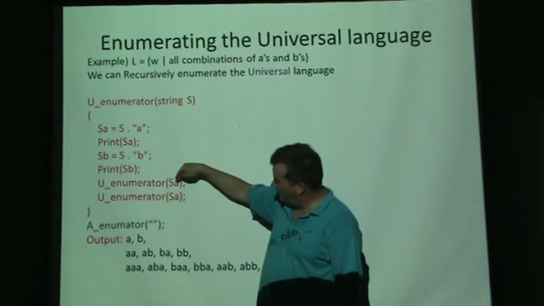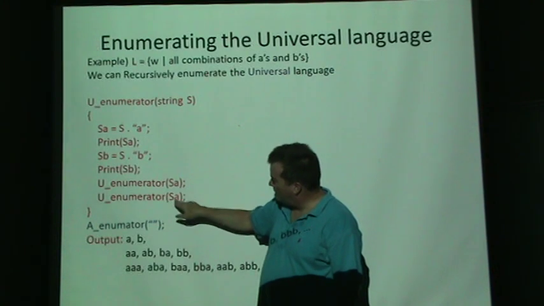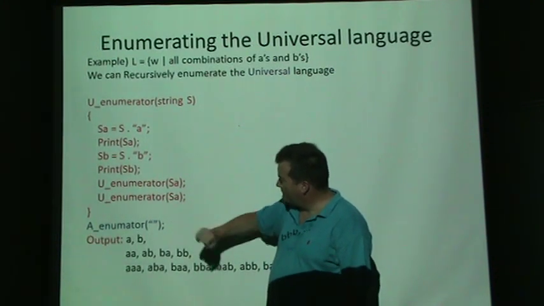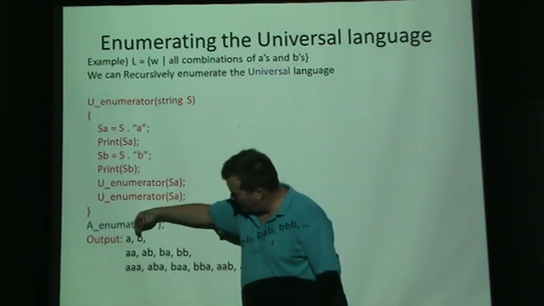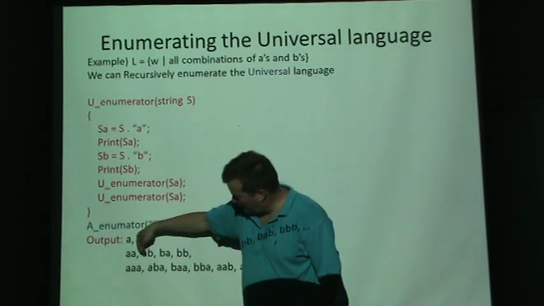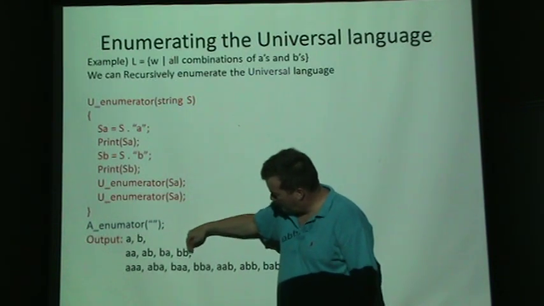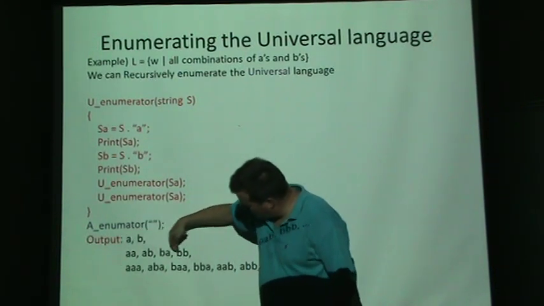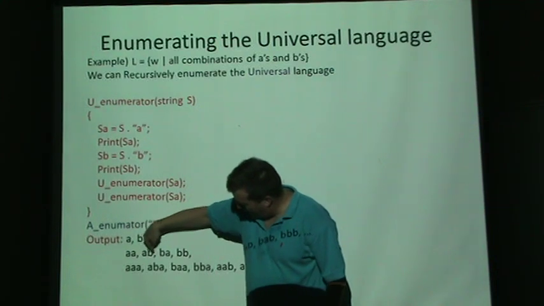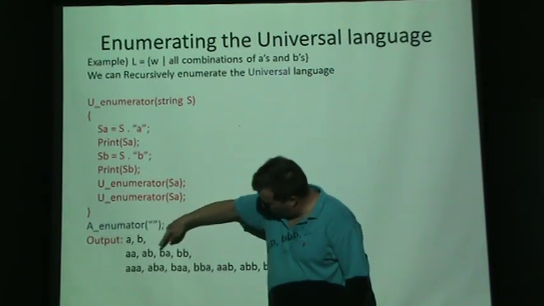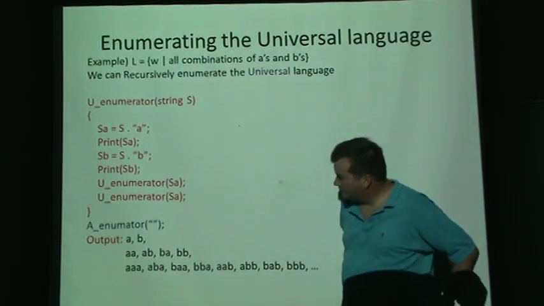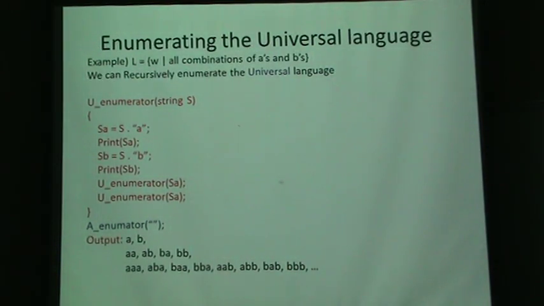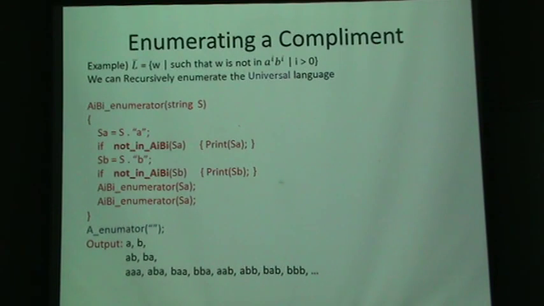A word, oh, this should be a B, sorry about that, that should be the B word. So that's the B word, and that'll recursively print out an A, and then a B, and then AA, AB, BA, and BB, and then all of these words with an A on the end of them, and all of these words with a B on the end of them, and it'll just go on and on forever. It'll eventually print out every combination of every word that could be made with the letters A and B.